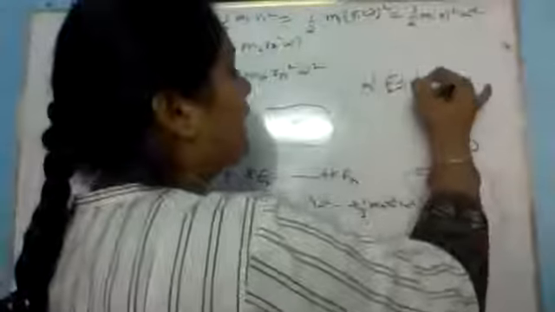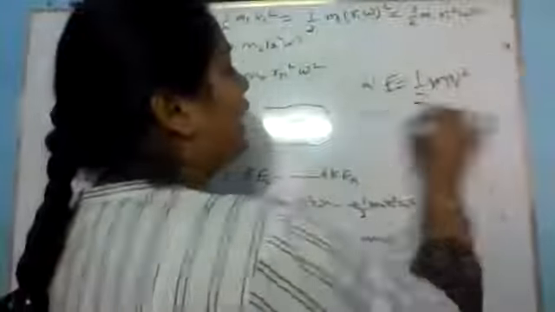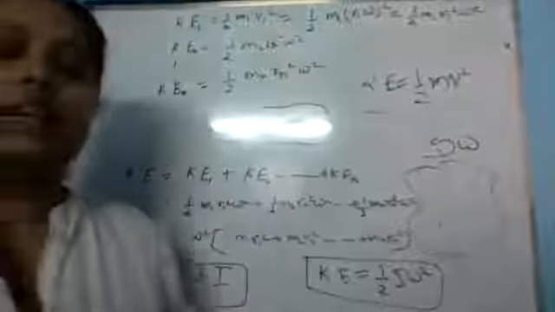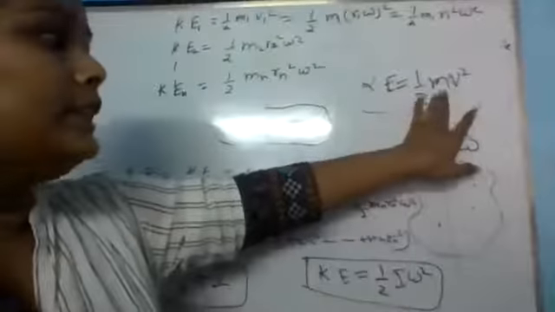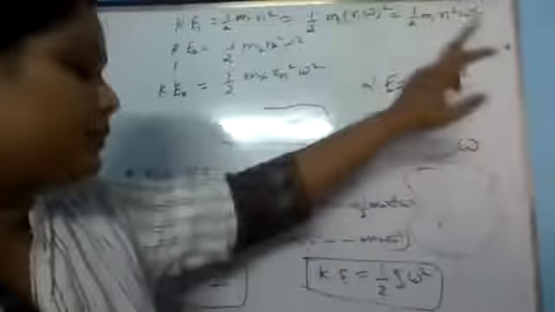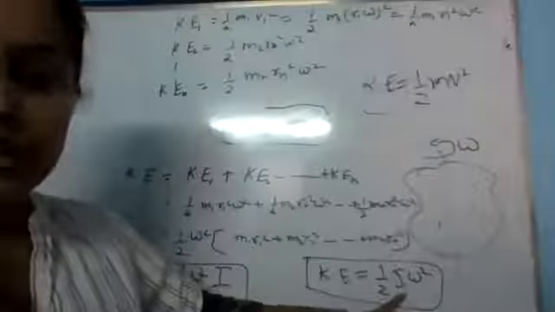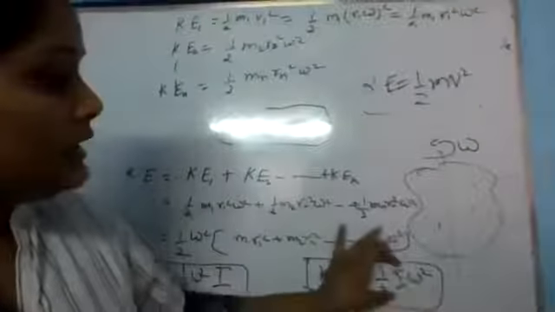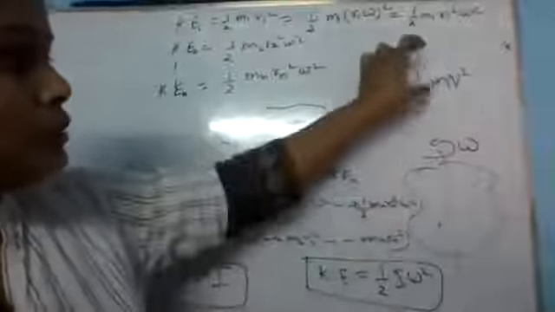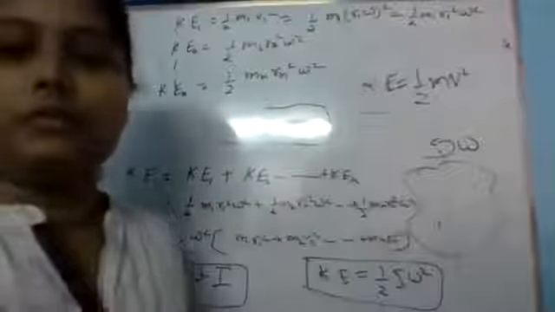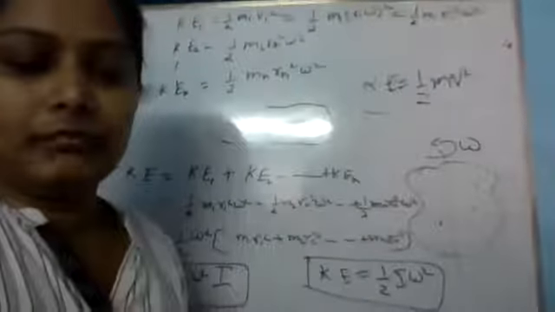In linear motion, the formula for kinetic energy is half mv square. And at the start of the lecture, I told you that just like mass in linear motion, the same role is played by the moment of inertia in rotational motion. Now you can see how these two quantities resemble.